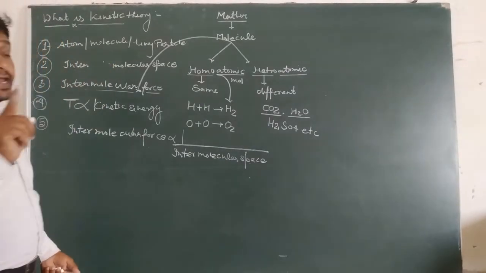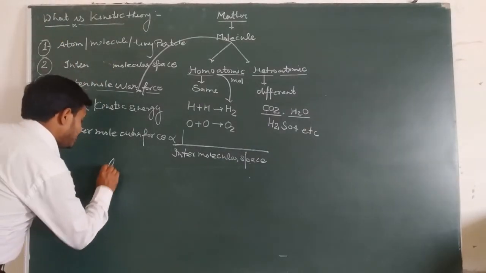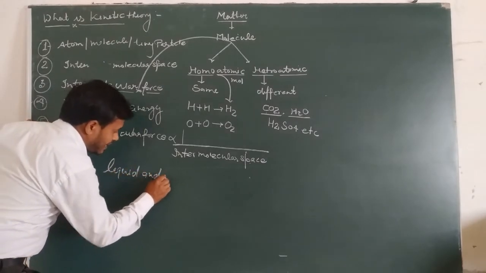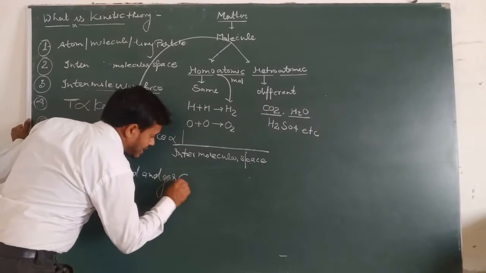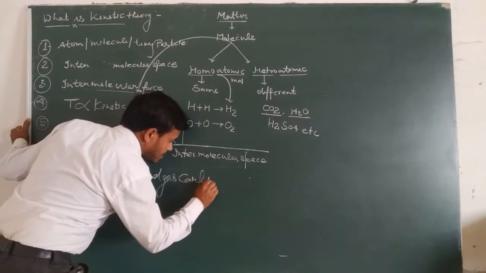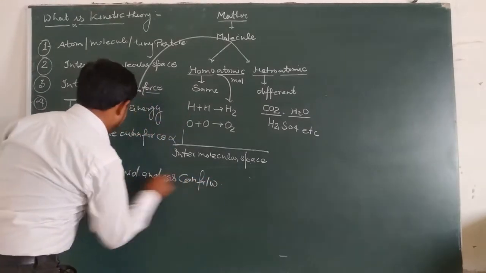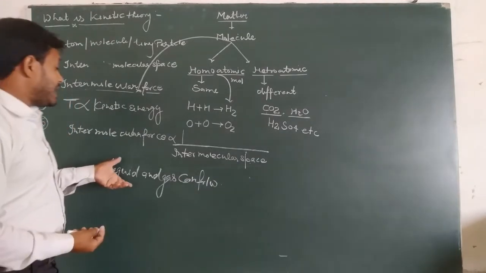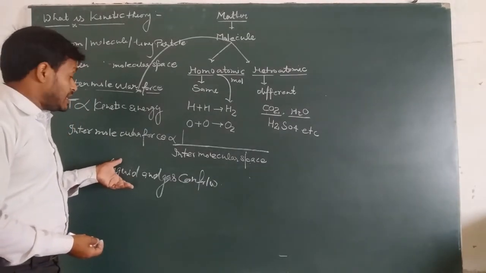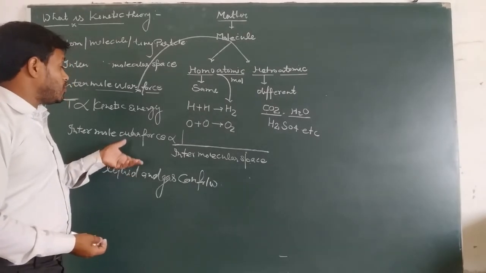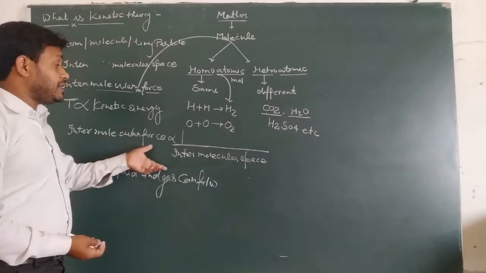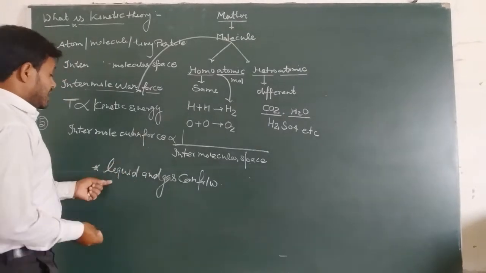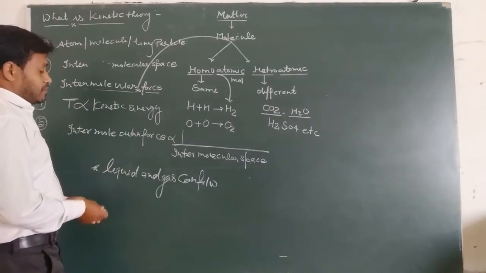Liquid and gas can flow. Their intermolecular force and intermolecular space depend on the temperature.